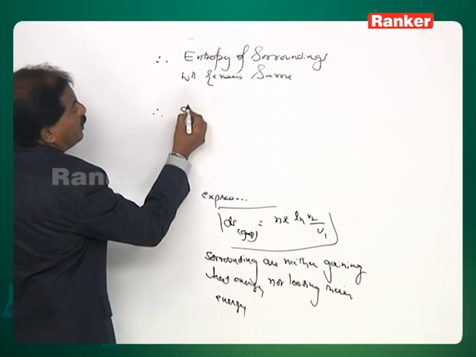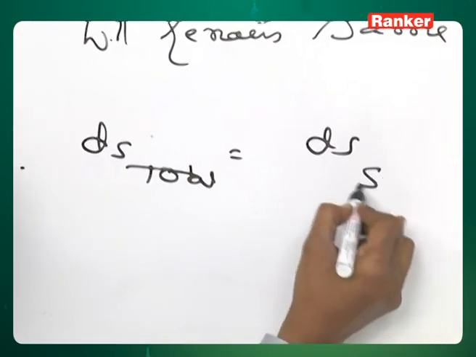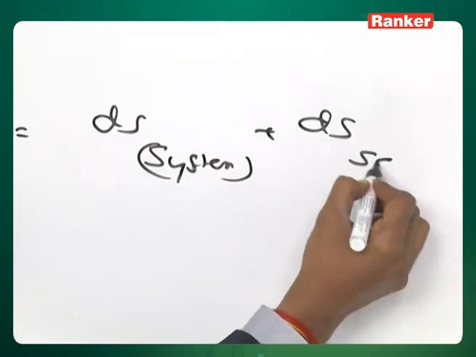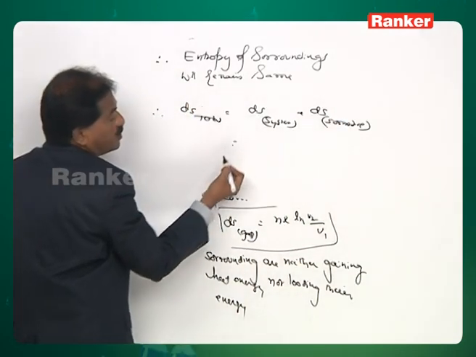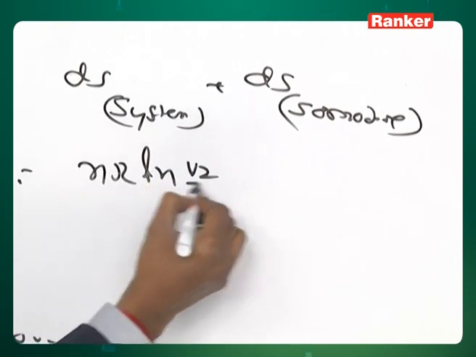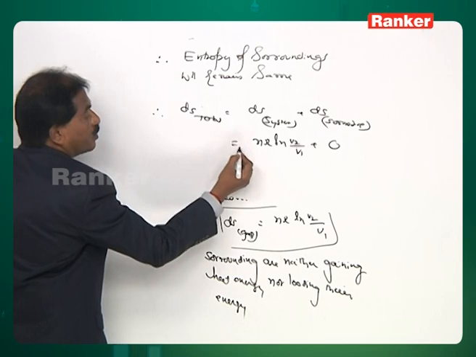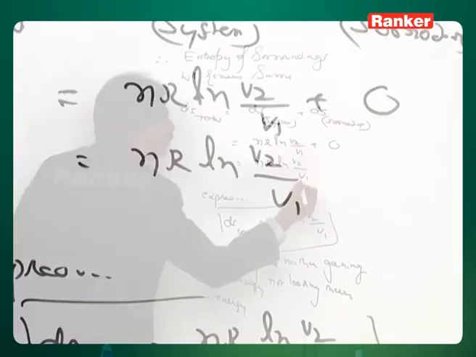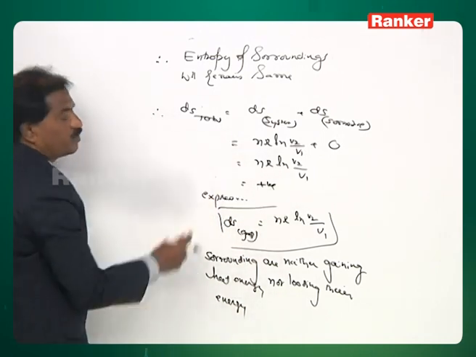Therefore, now ΔS total is ΔS system plus ΔS surroundings. ΔS system is nR ln V2 by V1. For the surroundings it is 0. Therefore, ΔS total is nR ln V2 by V1. That means this term is positive. Therefore, the total entropy change is positive.